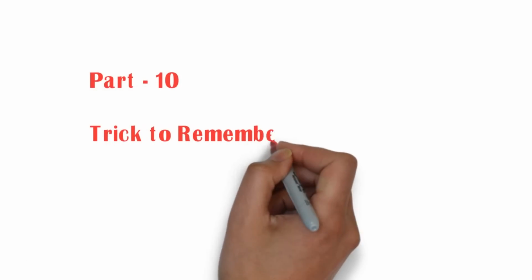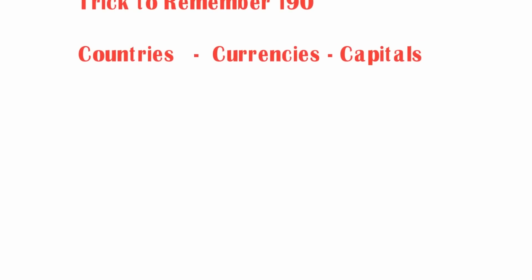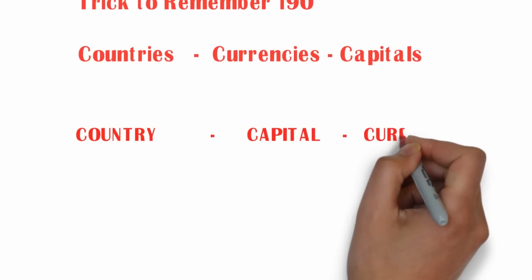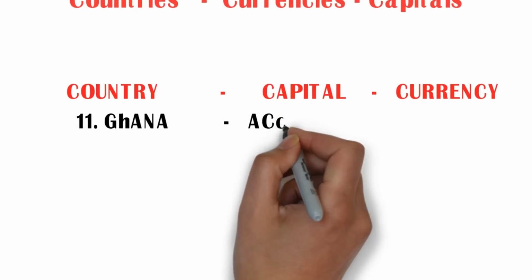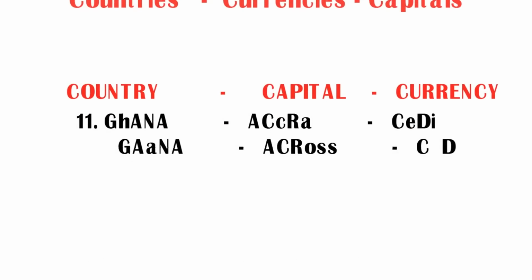Part 10. Trick to remember 190 countries, currencies and capitals. Country, capital and currency. Let us see the country Ghana. Its capital is Accra and its currency is Cedi. I repeat, the country Ghana, its capital is Accra and its currency is Cedi. But how to remember the country Ghana, capital and currency? Let us see the trick.